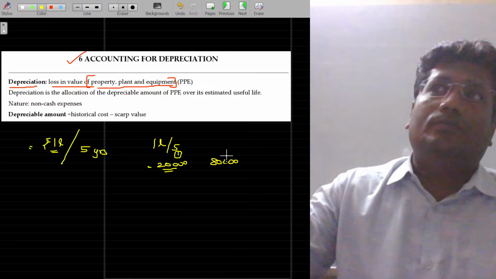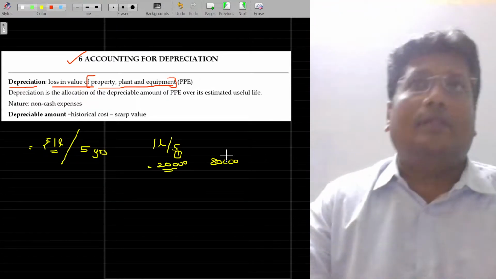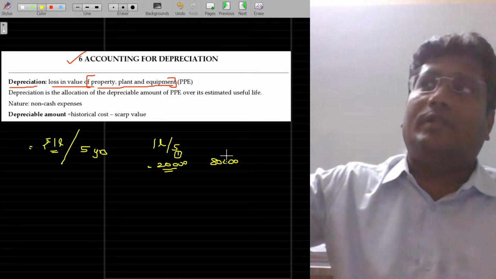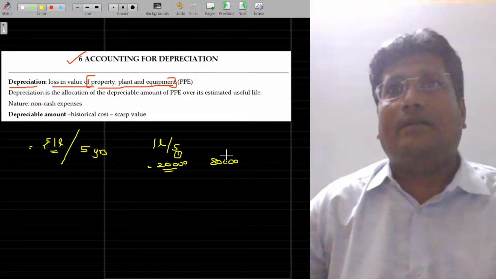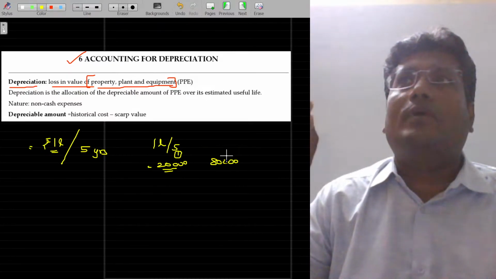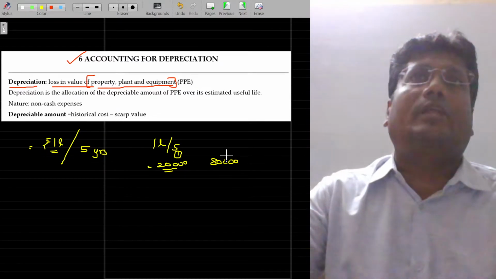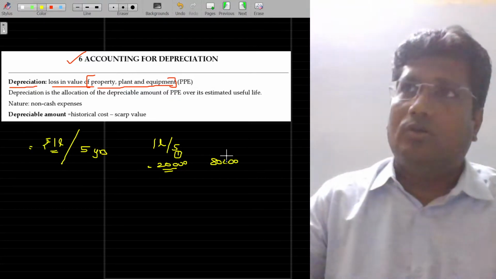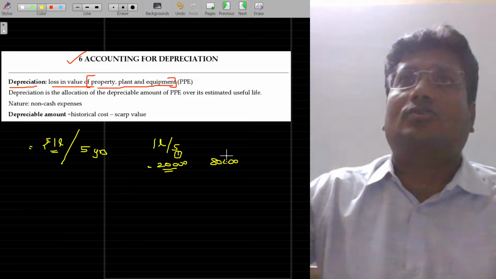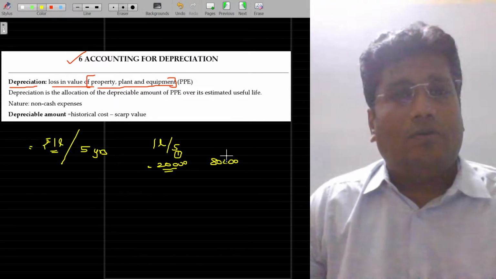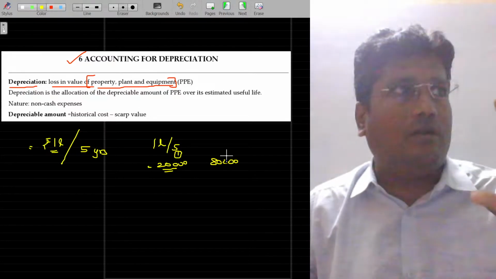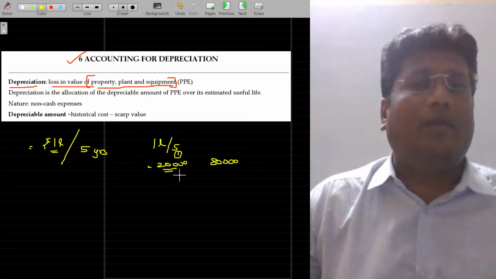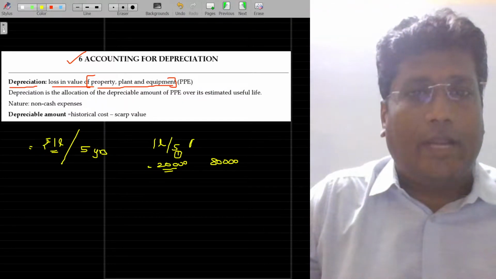Whatever the payment you make, if you enjoy the benefit within that financial year, it is accounted as an expense. If you still have benefits to be enjoyed in the next financial year, then it is an asset. And subsequently, compare whether the benefit extends only 12 months or more than 12 months. If it is for only 12 months after the 31st March, then it's called a current asset. If it will give benefits for more than 12 months, then it's called a non-current asset. In this scenario, when it comes to long-term assets or non-current assets, the extent of benefits enjoyed every year will be debited to the P&L account. This is the P&L account item.